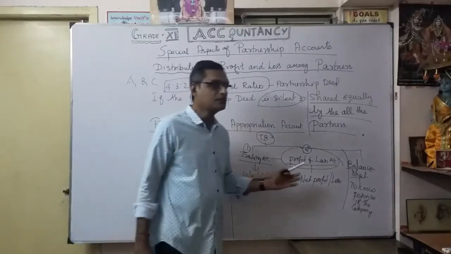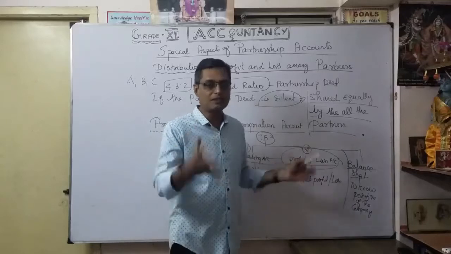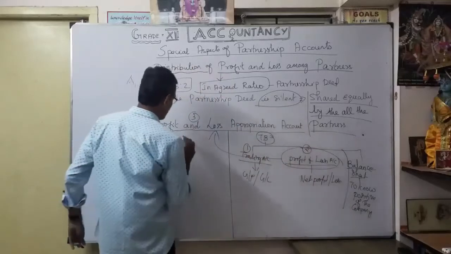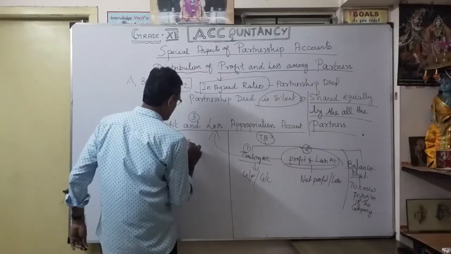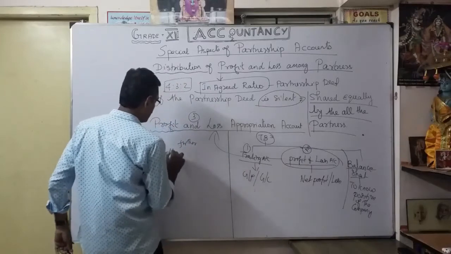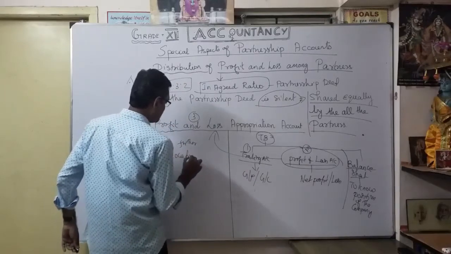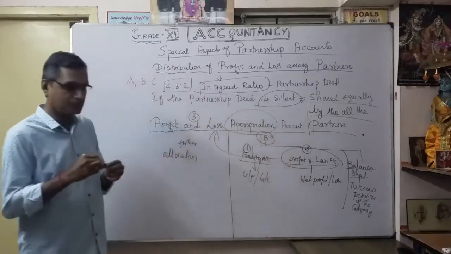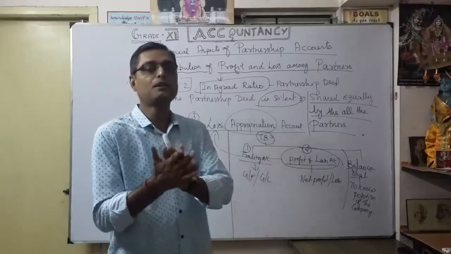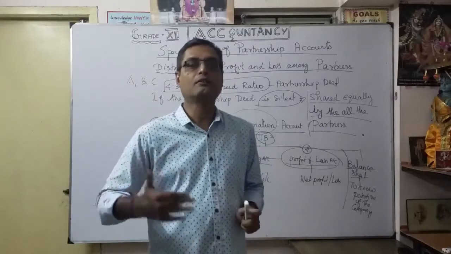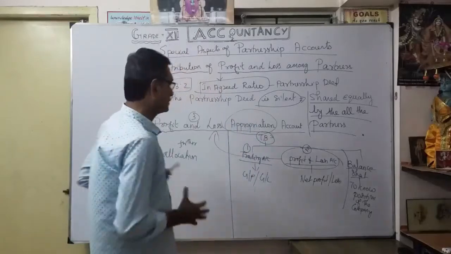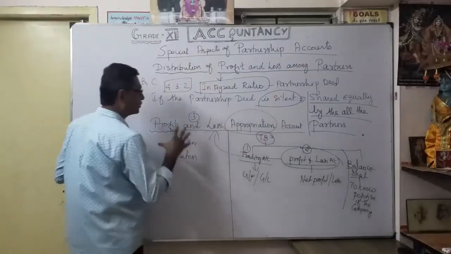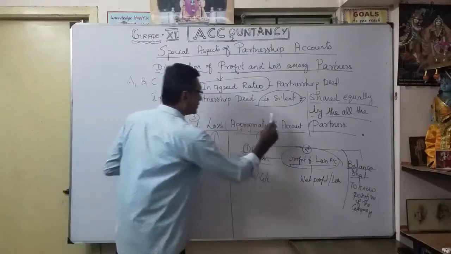Whatever the profit is, this is for further allocation. Appropriation means allocation of profit. Any surplus available is what we are going to distribute further, and that information we show in the profit and loss appropriation account.